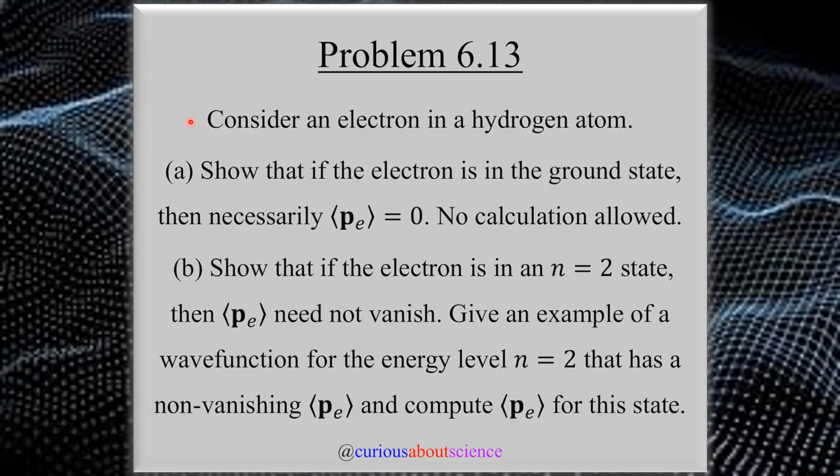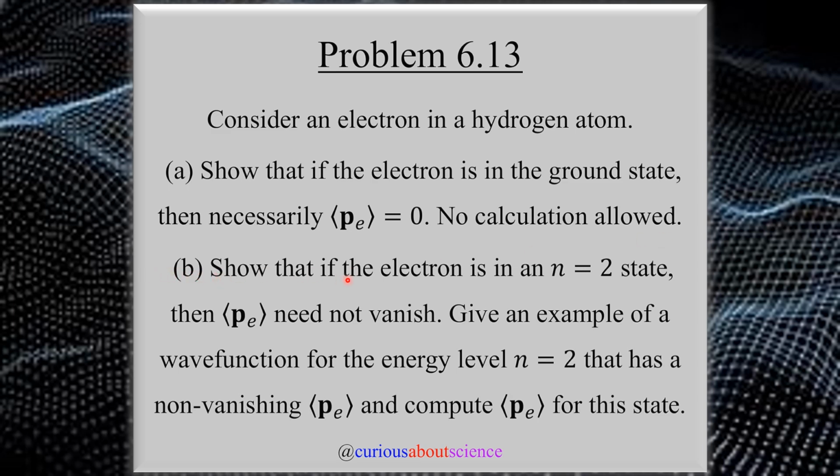So in problem 6.13, which is the last one we're going to cover in the parity section before moving on to, you guessed it, rotations, and the next big block of stuff will be rotational selection rules. But for now, what we are asked to do is to consider an electron in a hydrogen atom. (a) Show that if the electron is in the ground state, remember n, l, m equal 1, 0, 0, then it is necessarily true that the expectation value of P_E, the electric dipole moment operator, equals 0. Okay, that's the expectation value. And of course, no calculations allowed. This should strike you as, okay, time to use the selection rules.